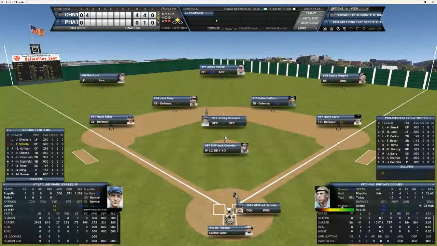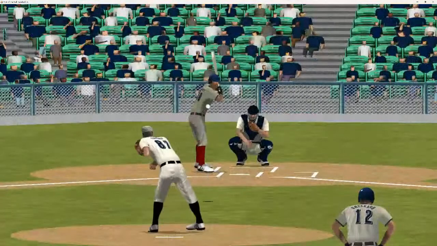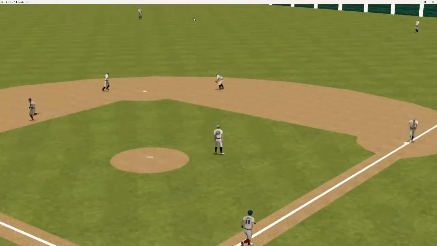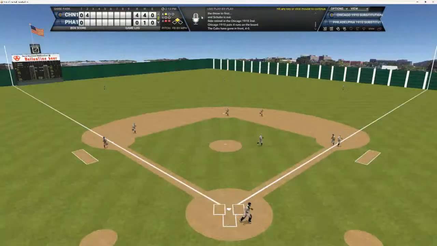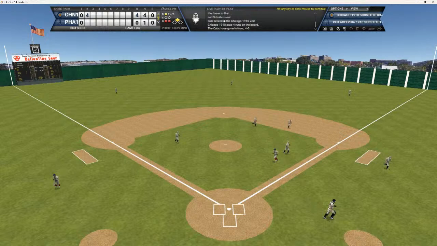You got a runner down at second for Frank Schulte. Schulte having a heck of a series. He's 0 for 1 though today. Here's the 1-0 pitch to Schulte. That's hit down the second. That should end the inning, but not until the Cubbies score 4. Two of them on a Johnny Kling homer.